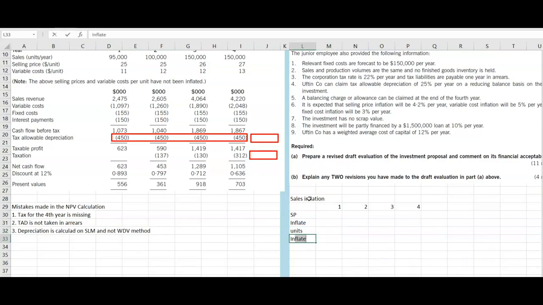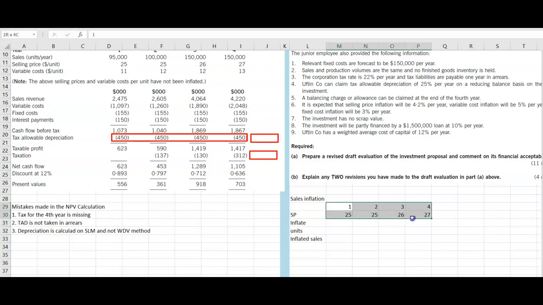So the selling price is 25, again 25, 26, and then 27. Inflation we will take like this. So inflation can be 1 here.